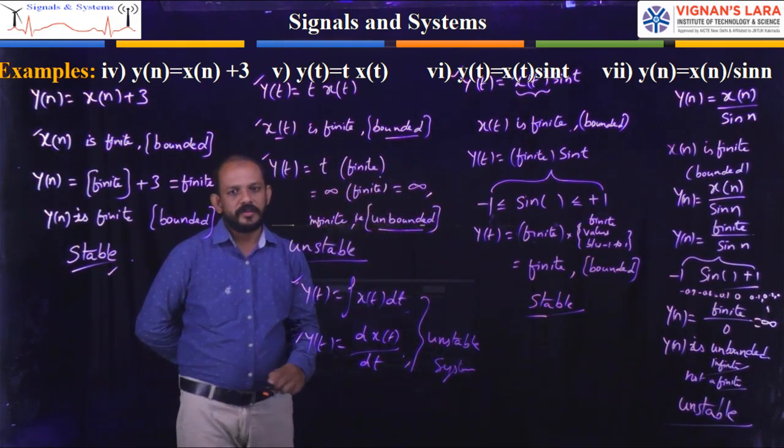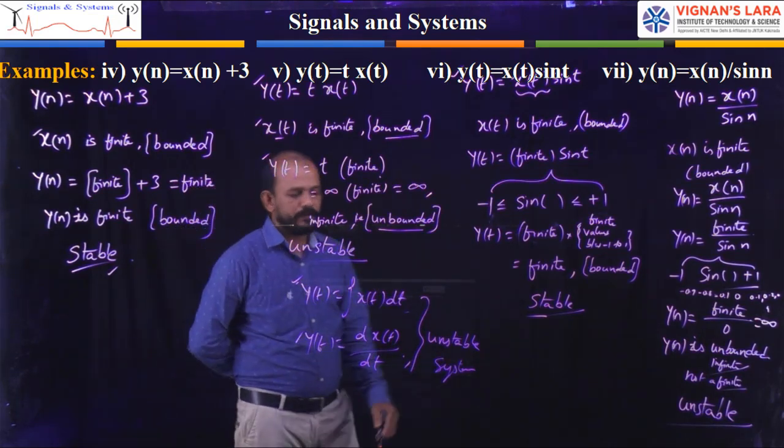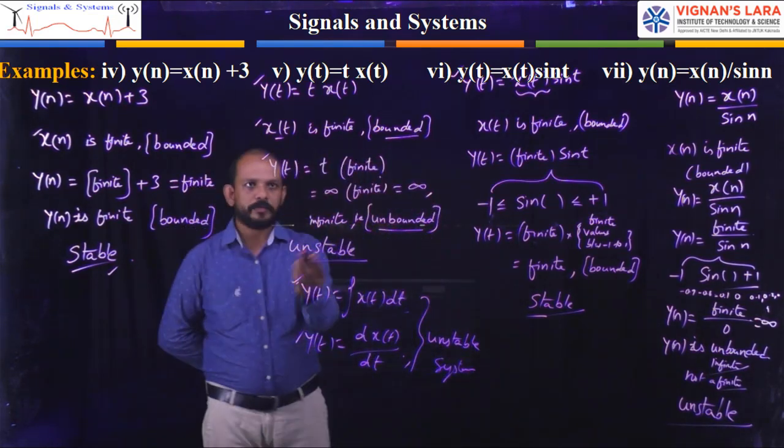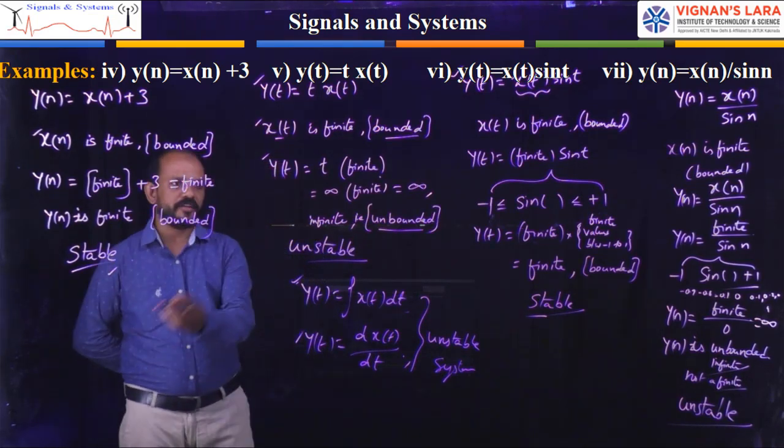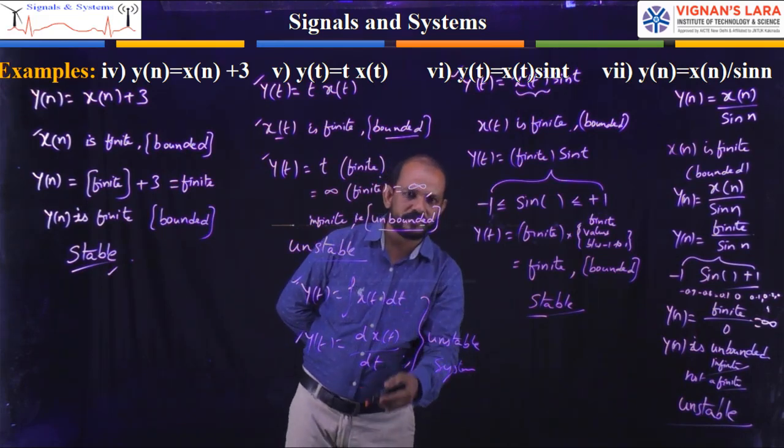Okay, so this is the explanation regarding stable and unstable. Previously I had given 3 problems regarding stable. Here also I had given 2 for stable and 2 for unstable, and some more unstables.